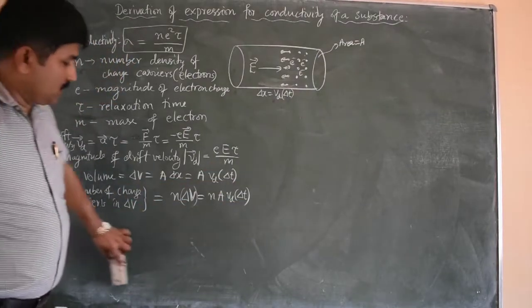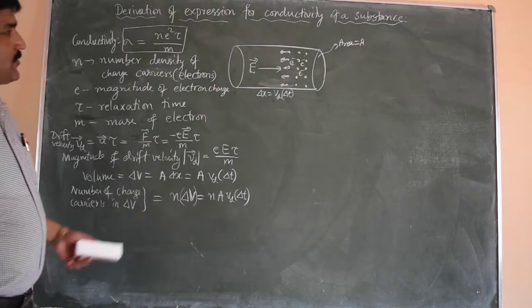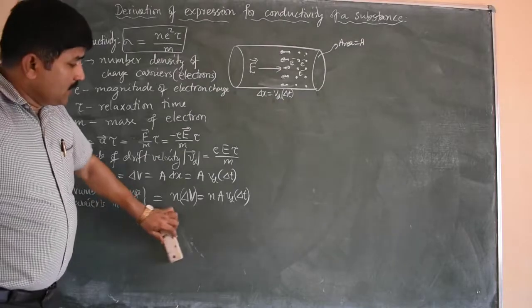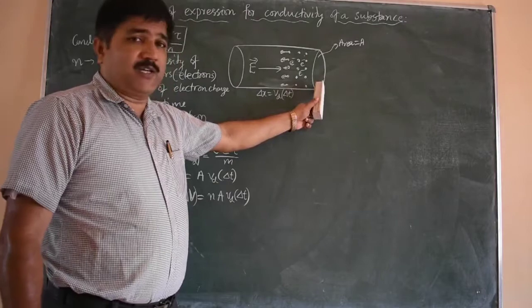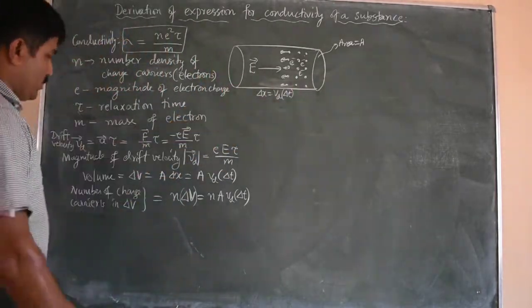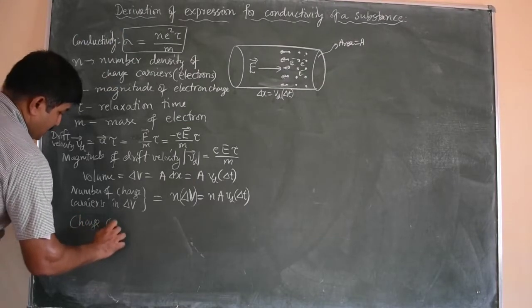Okay. So now due to electric field, the electrons are drifting to the left. Okay. So now the amount of charge carried from right end of the conductor to the left end will be equal to the charge carried by electrons.